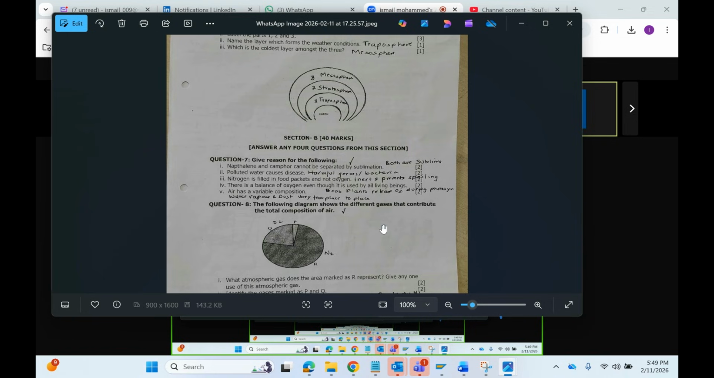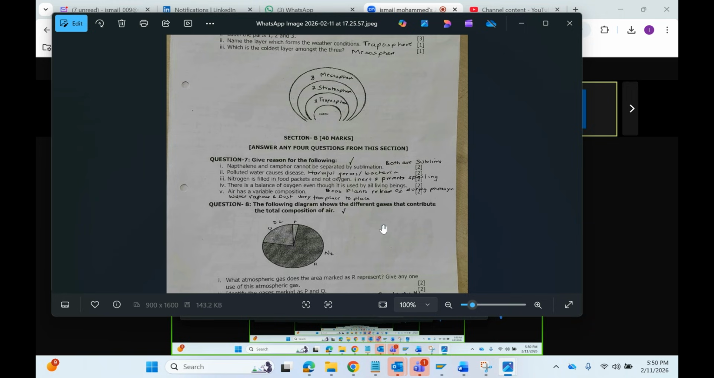Yes, because it is inert, it does not react with the food substances. It keeps oxygen out and it keeps the food, whichever is there inside the packet, fresh. It prevents spoiling. Because of all these things, nitrogen is used in food packets. This is important. Why do we fill food packets with nitrogen but not oxygen?